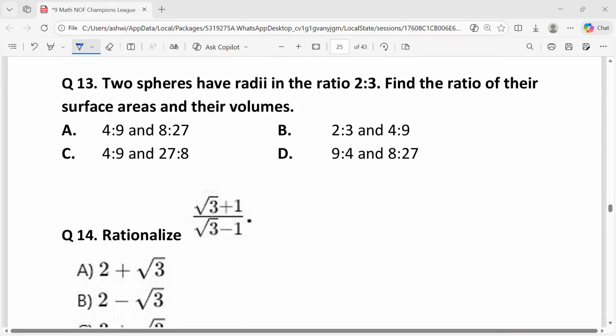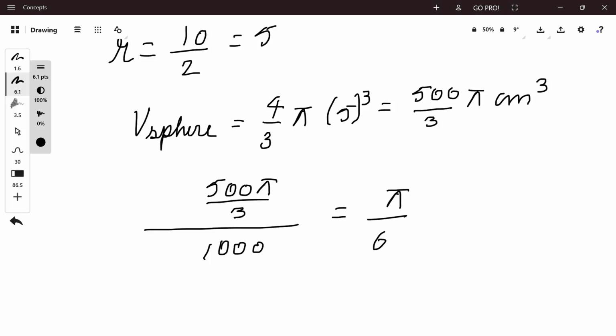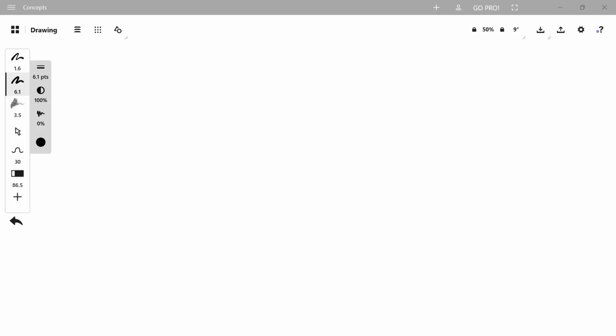Question 13. Two spheres have radii in the ratio 2:3. Find the ratio of their surface areas and their volumes. The surface area of a sphere is given by A is equal to 4 pi r square.